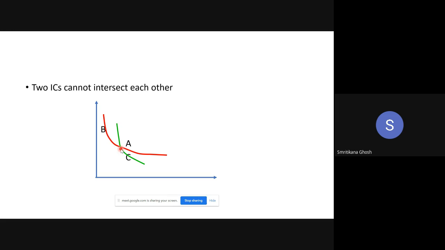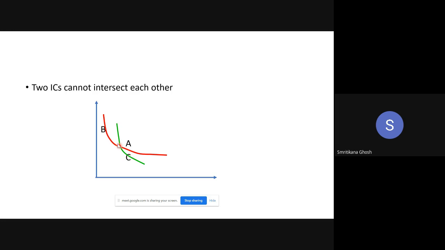Now, A and B, these two points are on the red indifference curve, so they are showing the same level of utility. A and C are on the green indifference curve, so they are also showing the same level of utility.